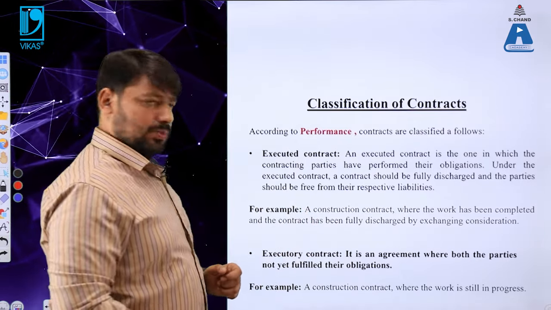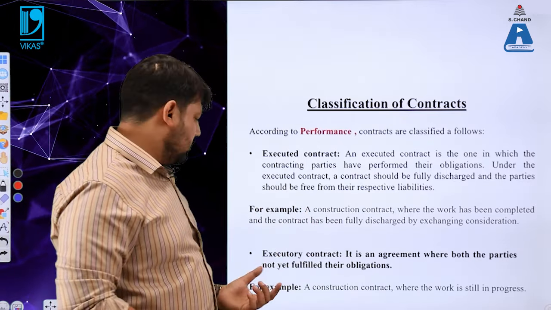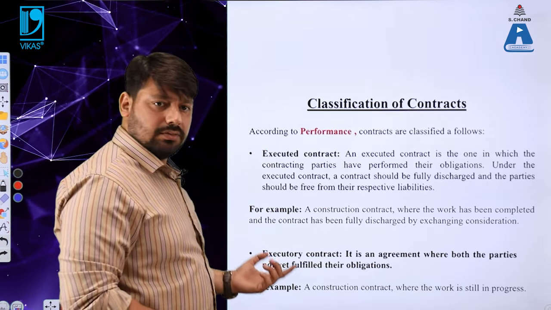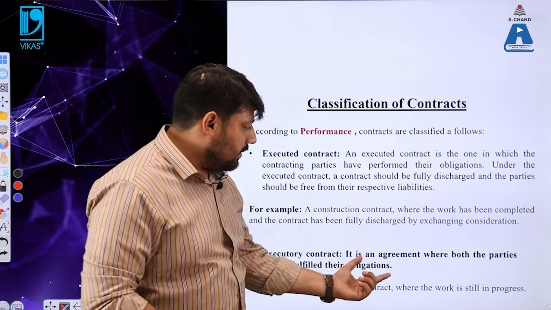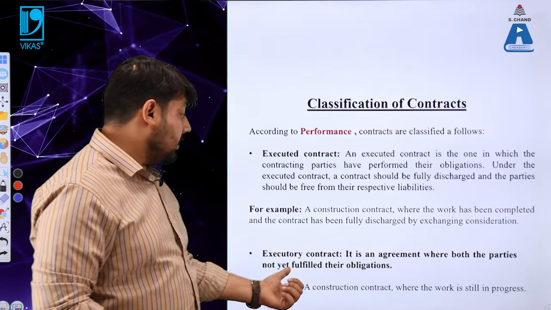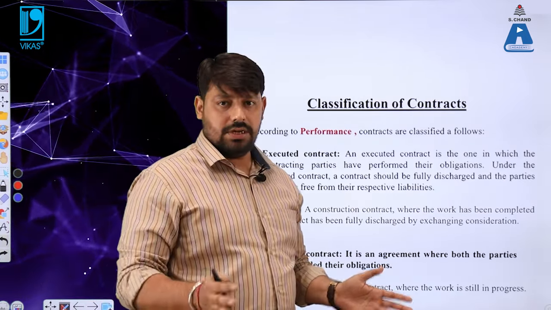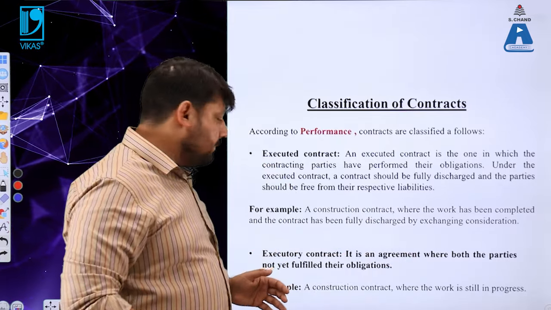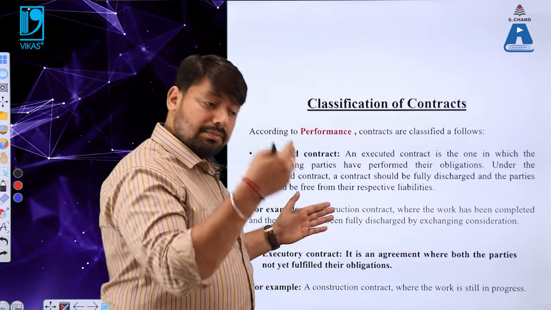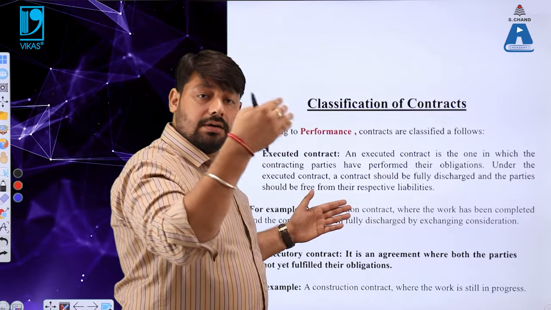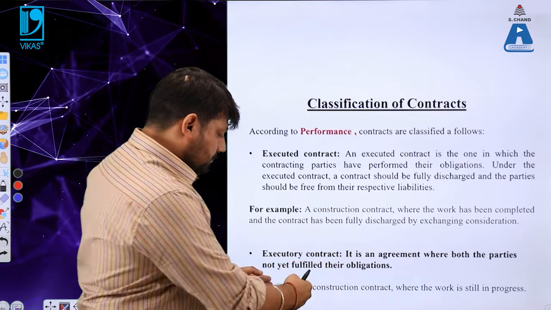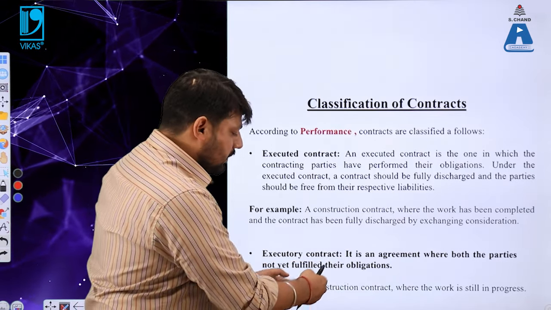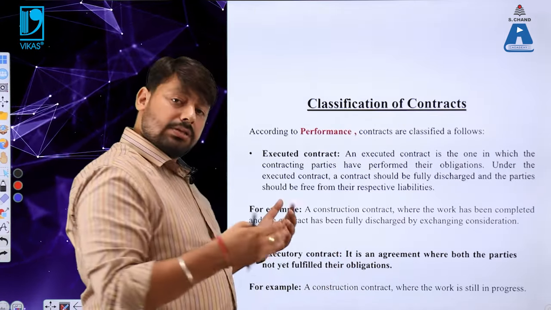Now let us move to the next one, which is almost similar to the executed contract. The next point is the executory contract. It is an agreement where both the parties have not yet fulfilled their obligations. Let us refer to the last example where Mr. A was a builder and Mr. X was the person who was looking to construct his building. Suppose it is a construction contract where the work is still in progress.